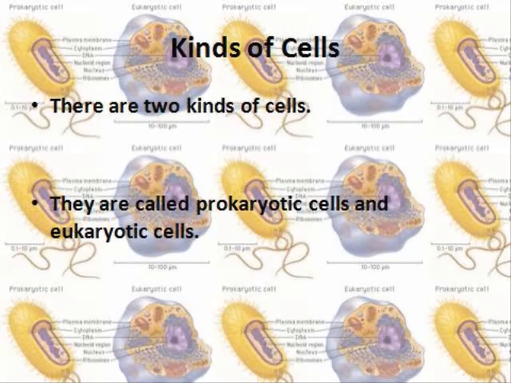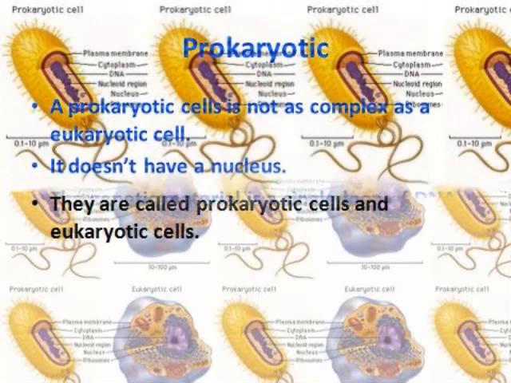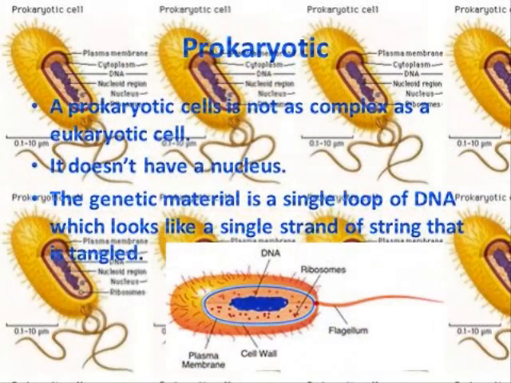There are two kinds of cells. They are called prokaryotic cells and eukaryotic cells. Prokaryotic. A prokaryotic cell is not as complex as a eukaryotic cell. It doesn't have a nucleus. The genetic material is a single loop of DNA which looks like a single strand of string that is tangled.